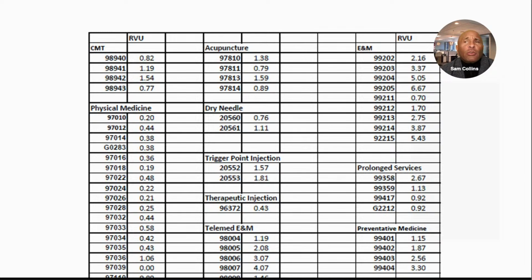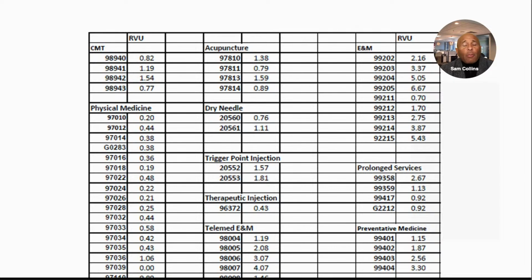By example, you might think, well, Sam, how do you come up with a $50 price for 98940? I will say to you, there's lots of ways of working that, but I'm just going to say, what do you charge now? That's all. I would think most of you, a 98940 price, you have at a fair price. You have it something you say, this is what I bill, it's fair. Then I want to look at everything relative to that. Here's what I commonly find.